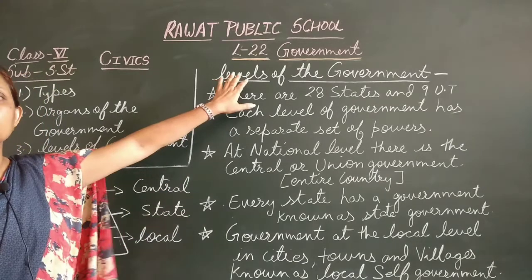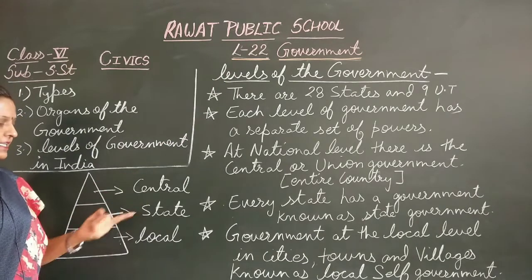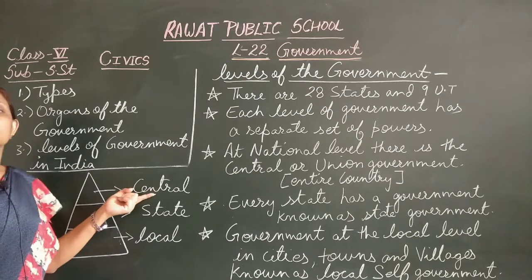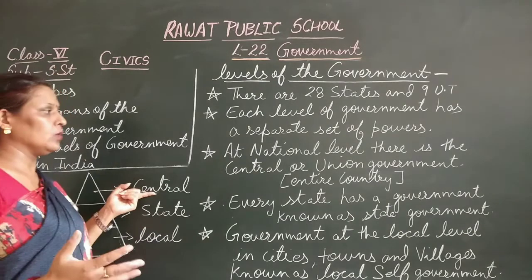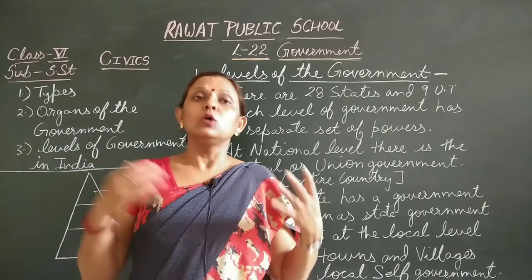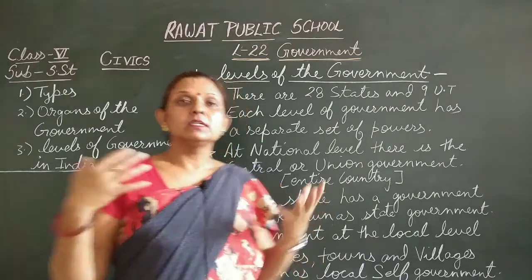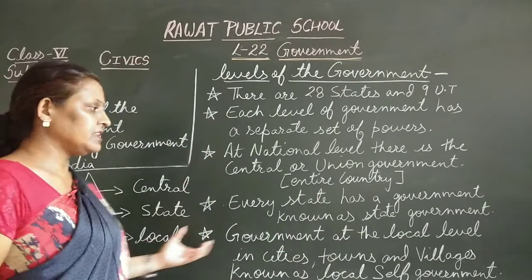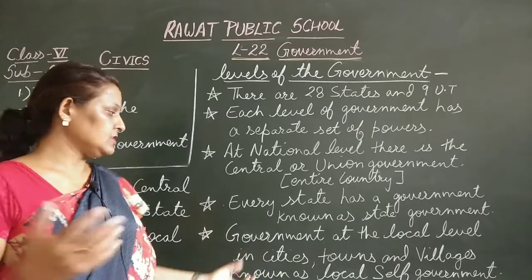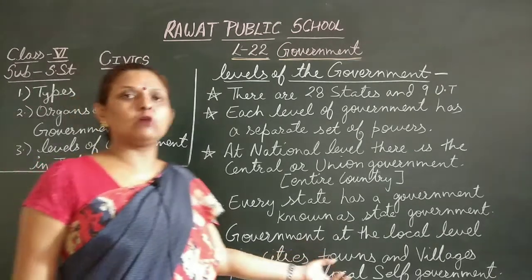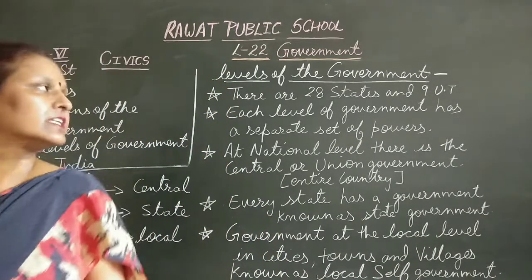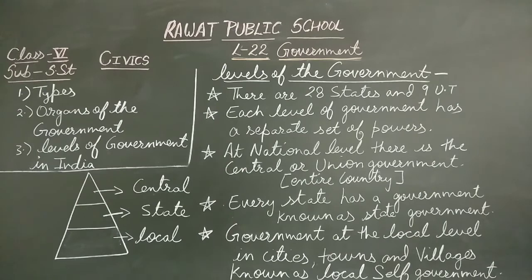Again, there are three levels of government: central, state and local. Central government can also be called union government or national level government, which looks after the country as a whole. The responsibility of the state government is to take care of its particular state. The responsibility of the local government is to look after the facilities and duties of cities, towns and villages at the local level, or local self-government. These are the three levels of government: central, state and local.